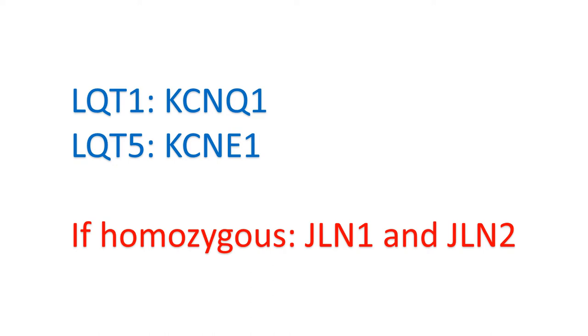Gene for LQT1 is KCNQ1, and in those who are homozygous for it, JLN1 is manifested. The gene for LQT5 is KCNE1 and JLN2 manifests when it is homozygous. JLN stands for Jervell and Lange-Nielsen syndrome.